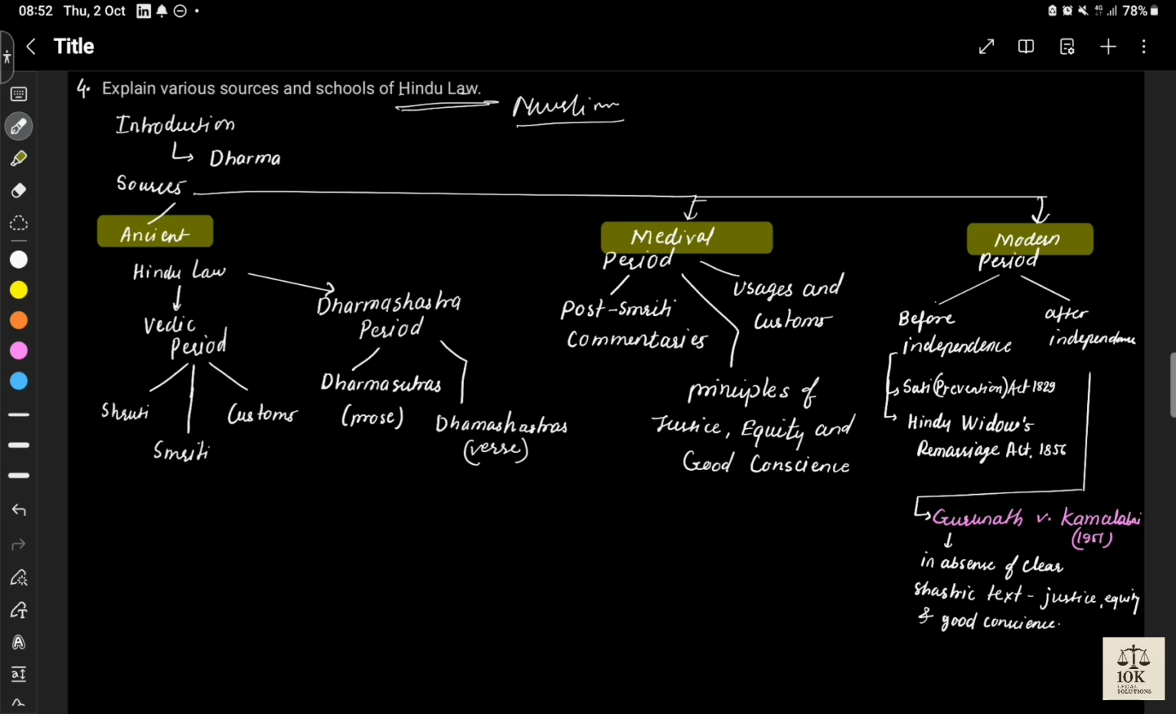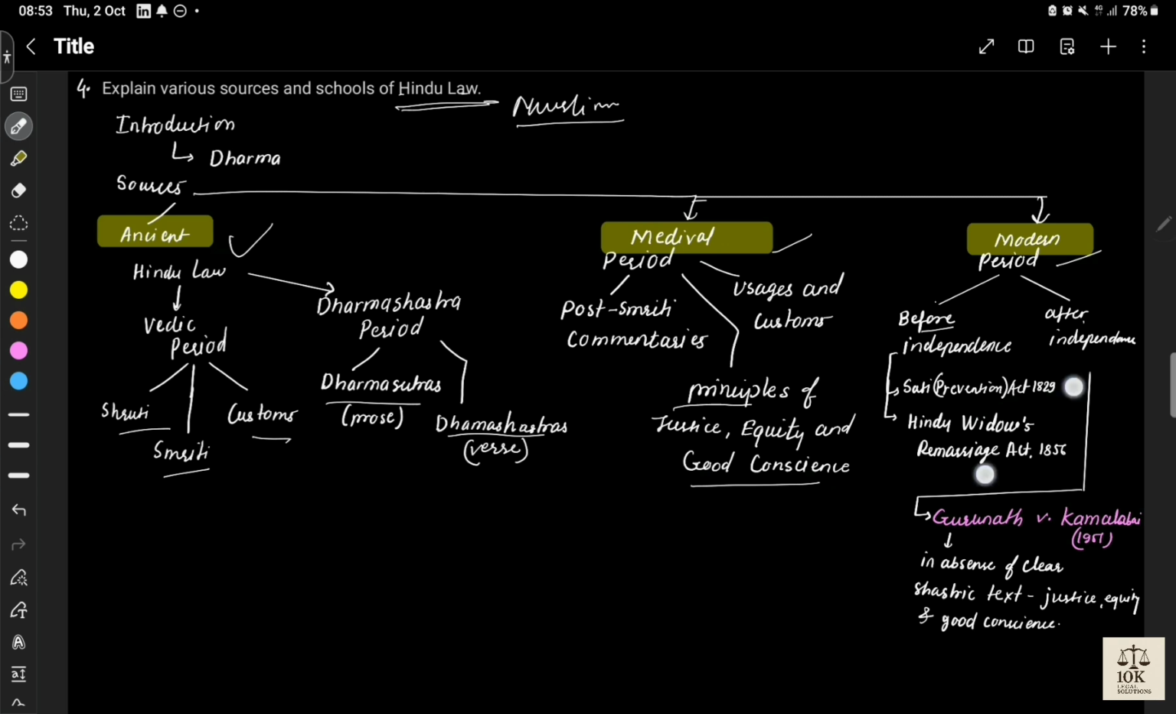Then sources: we will divide the sources into ancient sources, medieval sources, and modern sources. Again, modern sources will be divided into before independence and after independence. Hindu law in the ancient era: Vedic period, then Dharma Shastra period, divided into these two types. Smritis, Shrutis, customs. Medieval period: post-Smriti commentaries, then usages and customs, then principle of justice, equity, and good conscience.